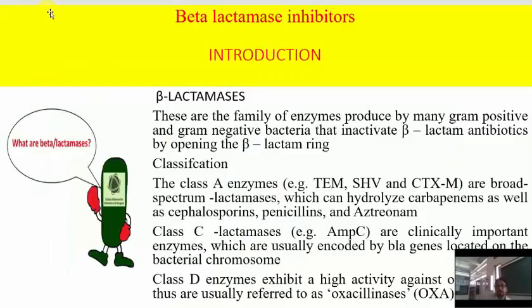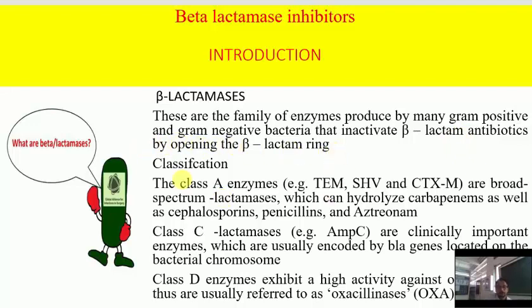Next are beta-lactamase inhibitors. In the introduction, we will study what the beta-lactamase enzyme is. These are enzymes produced by many gram-positive and gram-negative bacteria, and they inactivate beta-lactam antibiotics by opening the beta-lactam ring.